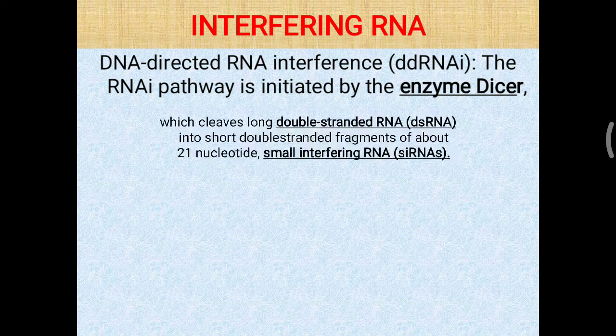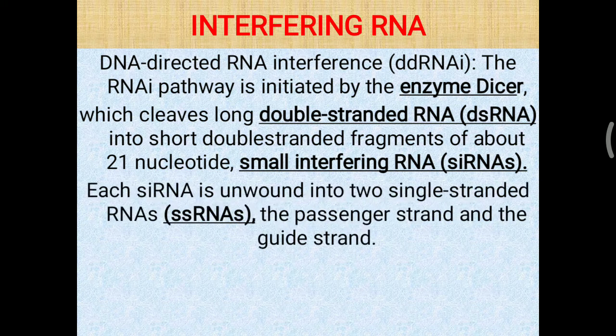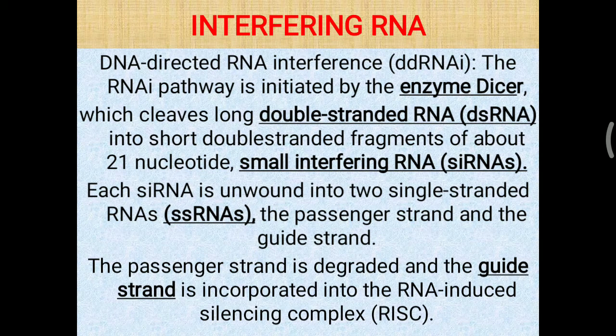This dicer enzyme is the central part of microRNA and RNA interference, which cleaves long double-stranded RNA into small interfering RNA. So the dicer enzyme is most important for the formation of the small interfering RNA molecule. Each small interfering RNA is unwound into two single-stranded RNAs. Of these two strands, one is called the passenger strand and the other is called the guide strand. The passenger strand is generally degraded inside the cell, and the guide strand is incorporated into the RNA induced silencing complex, that is, RISC formation.